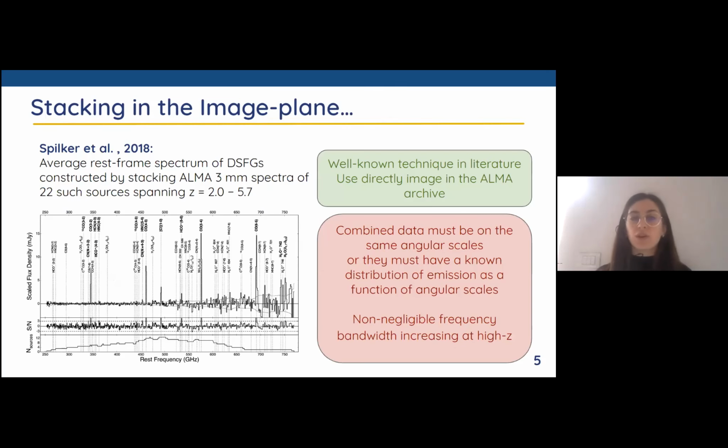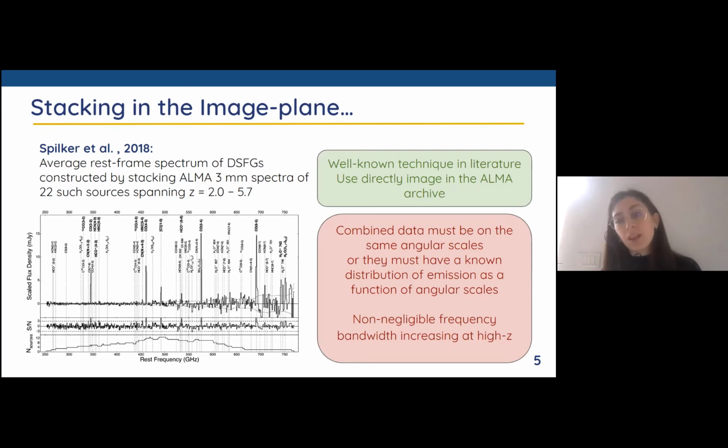This technique is usually done in the image plane. For example, we can see the work of Spilker 2018, which consists of a stacking of 22 sources with a wide range of redshift to obtain the average spectrum of these dusty star-forming galaxies. The advantage is that, as I said, it is a well-known technique in the literature, and we can also use the images directly from the ALMA archive to perform this analysis.